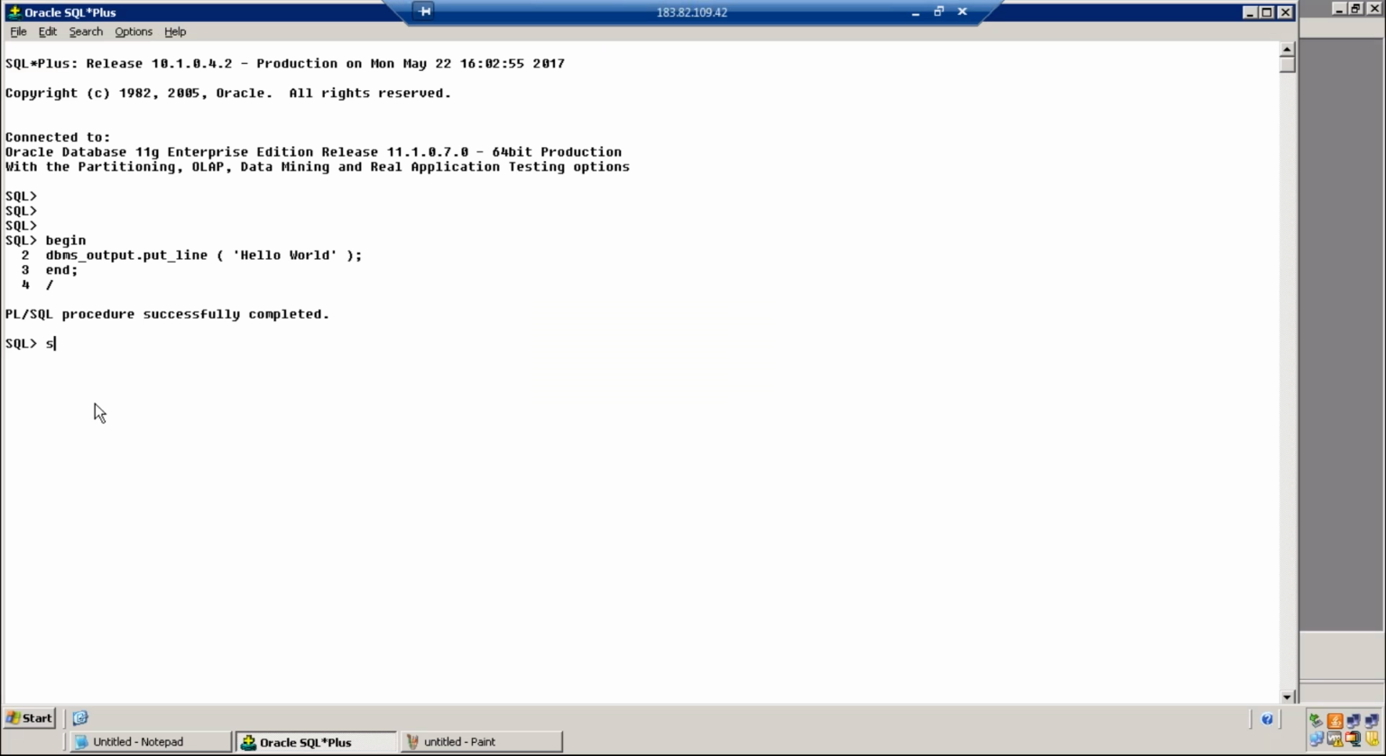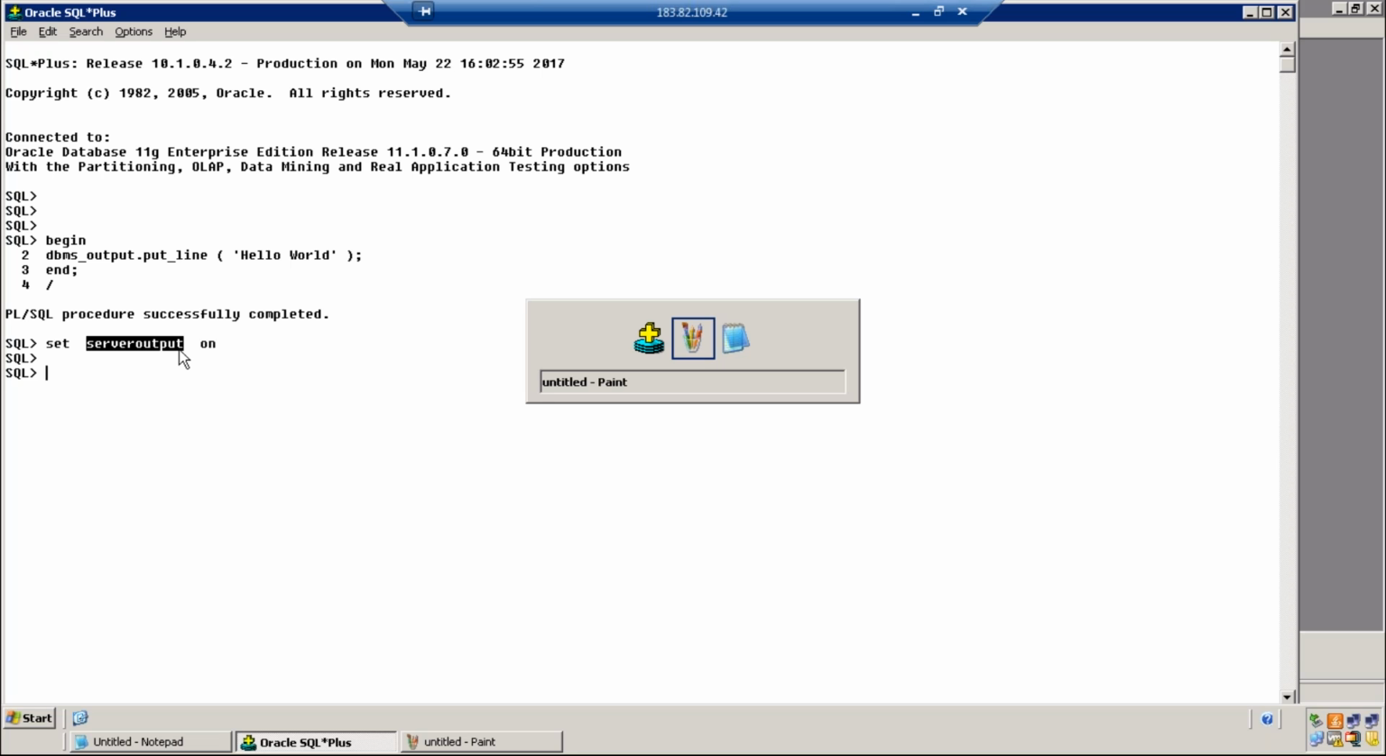To get the outputs from the server, first we should write set server output on. What is the command I should use? Set server output on. First, very important. What is server output? Server output is an environment variable. It is an environment variable. By default, the environment variable is off. When the environment variable is off, you cannot get the outputs of your program. To get the outputs of your program, first you should turn the environment variable on.